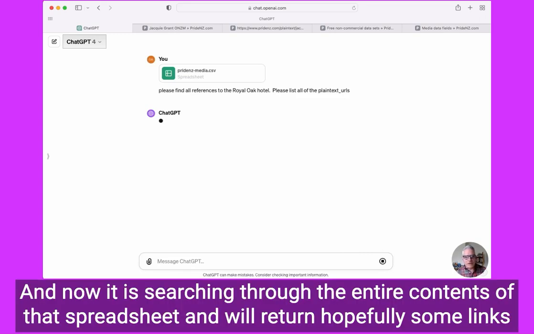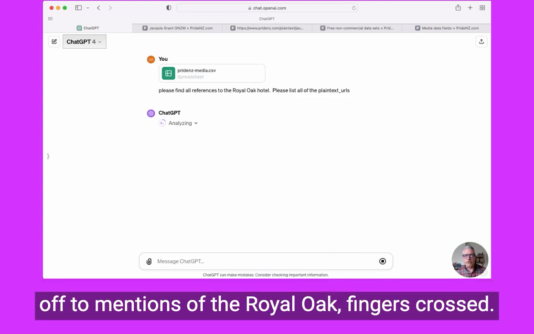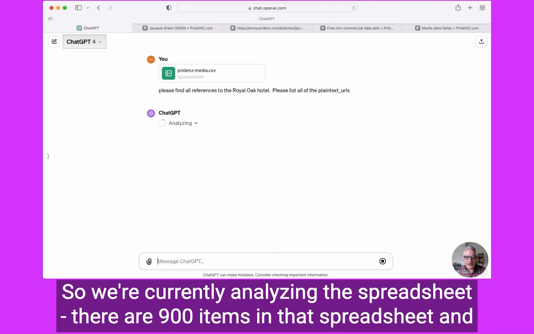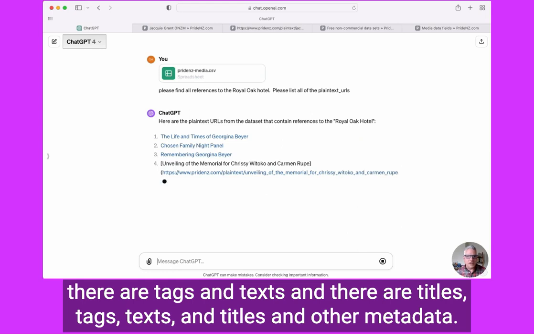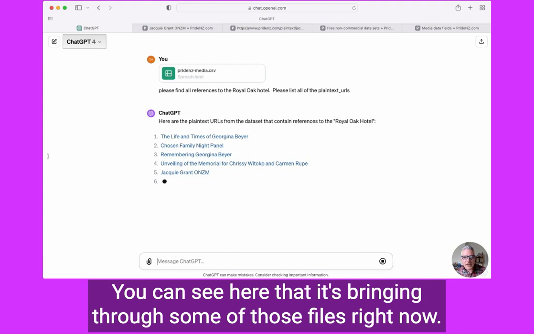Now it is searching through the entire contents of that spreadsheet and will return hopefully some links to mentions of the Royal Oak, fingers crossed. So we're currently analysing the spreadsheet. There are 900 items in that spreadsheet, with titles, tags, texts, and other metadata. You can see here that it's bringing through some of those files right now.